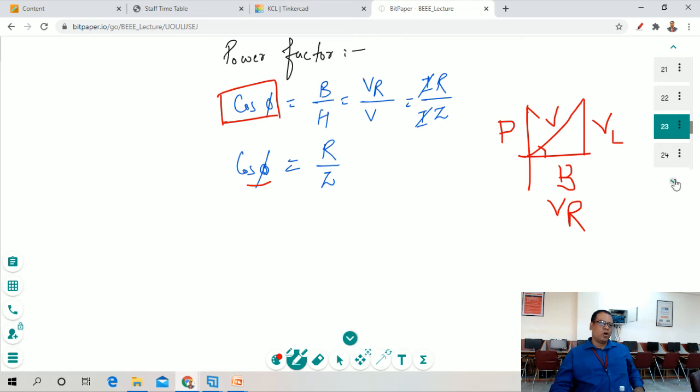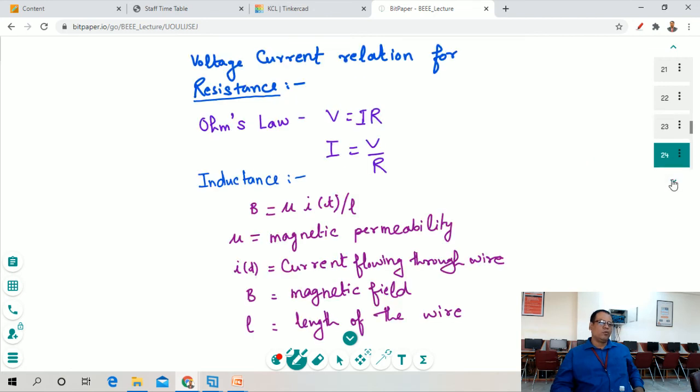Okay, now we will move further. Voltage current relation for the resistor. Using Ohm's law, we can find the voltage across this resistor. So V is equal to IR is the simple formula, and current can be calculated using I is equal to V upon R. For this inductance, we can find the magnetic field using B equal to mu I divided by L, where mu is the magnetic permeability, I is the current flowing through the wire, B is the magnetic field, and L is the length of the wire. Okay.